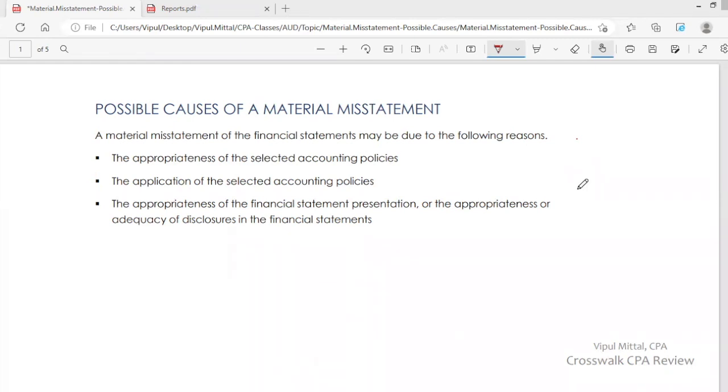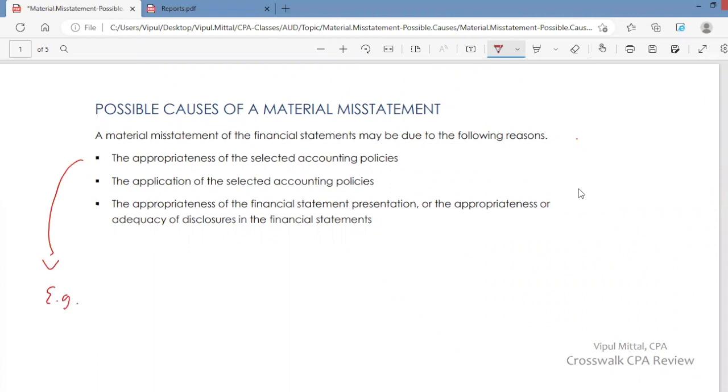For example, management has a policy of recording property, plant, and equipment at fair value when it should be recorded at cost. So US GAAP tells you to record property, plant, and equipment at cost, but management is recording at fair value because this is management's policy. Accounting policy is not appropriate.